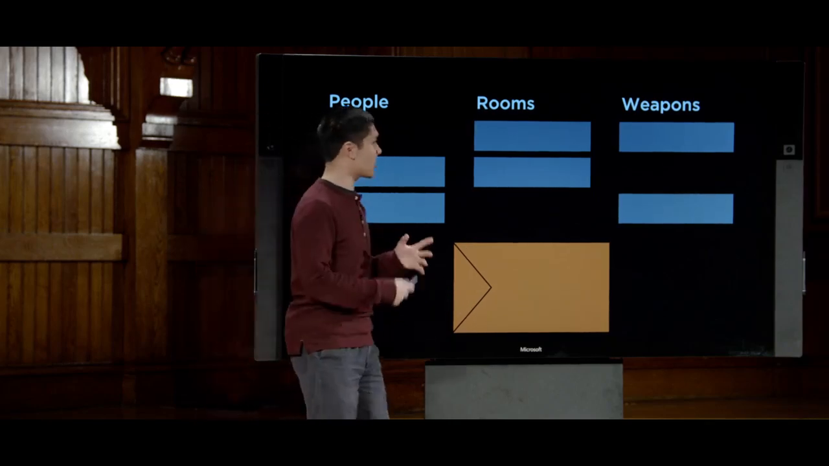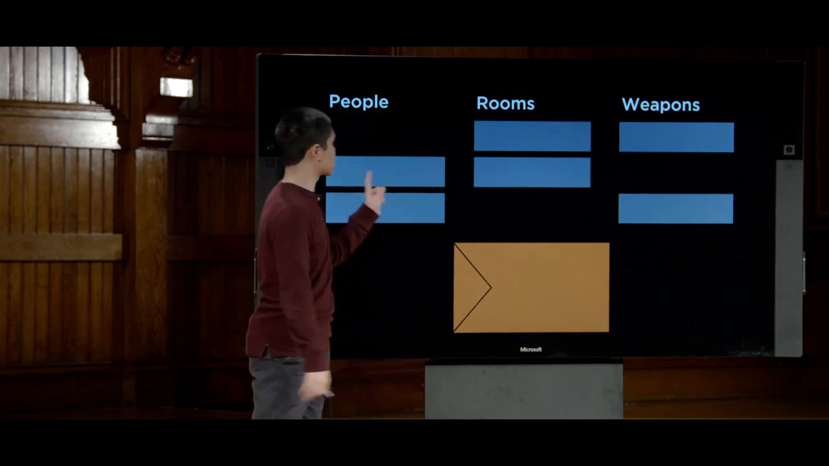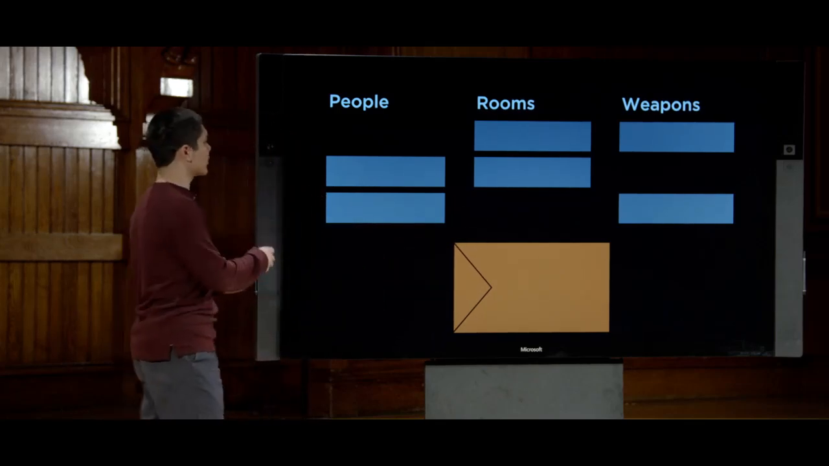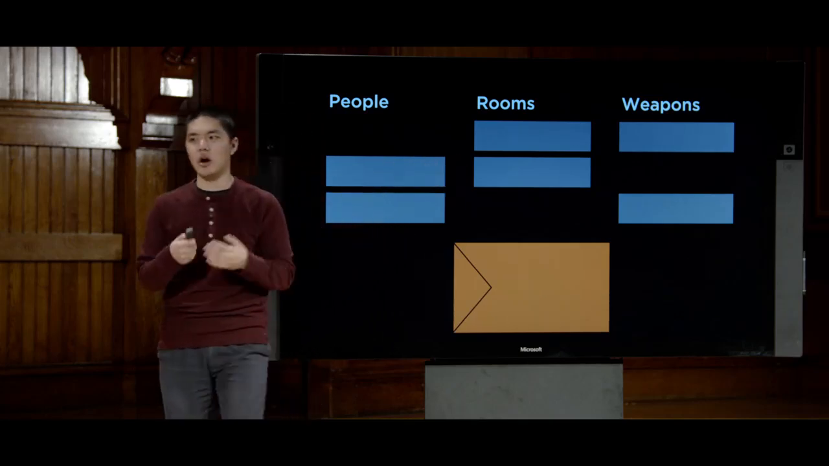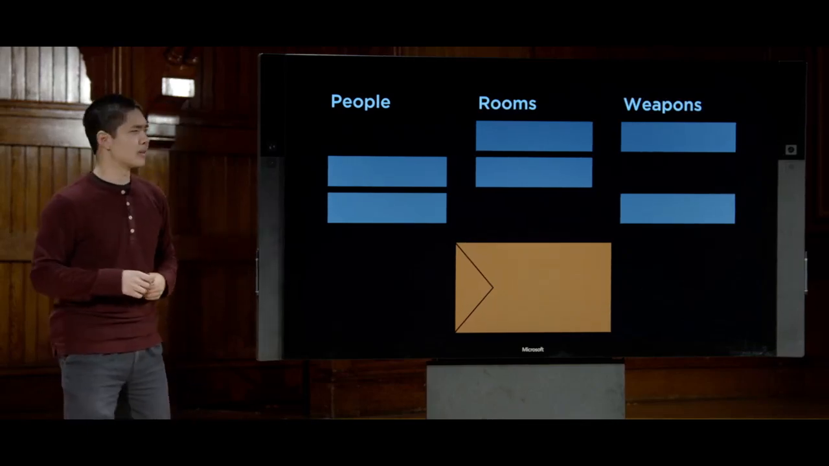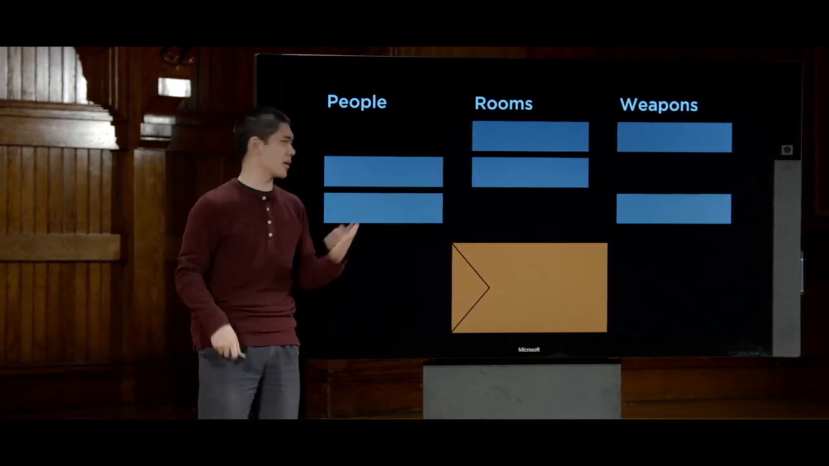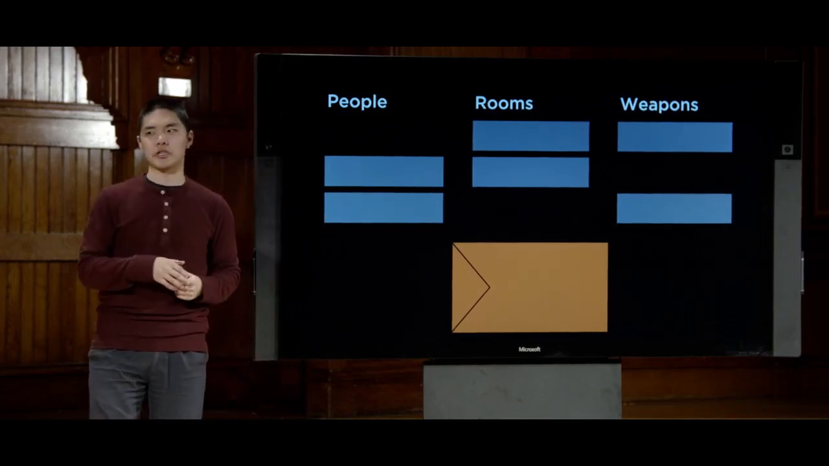And we would like to figure out, using some sort of logical process, what's inside the envelope: which person, which room, and which weapon. We do so by looking at some, but not all, of these cards here to try and figure out what might be going on. This is a very popular game, but let's now try and formalize it and see if we could train a computer to play this game by reasoning through it logically.